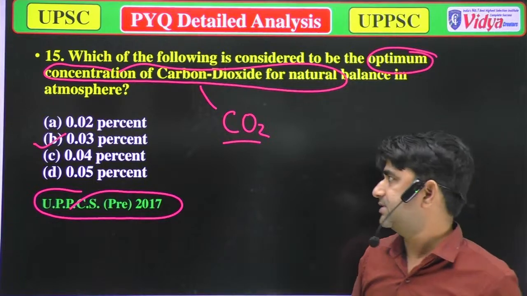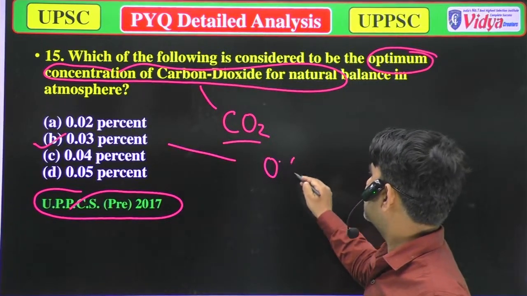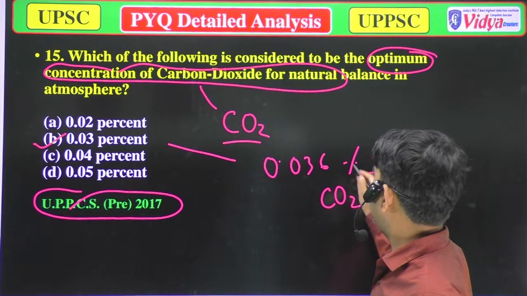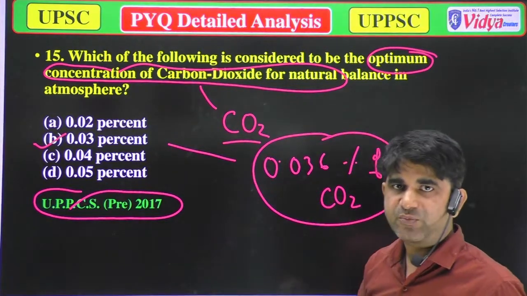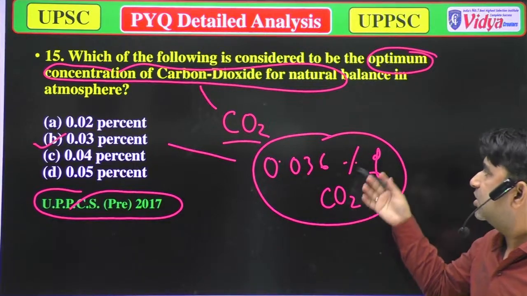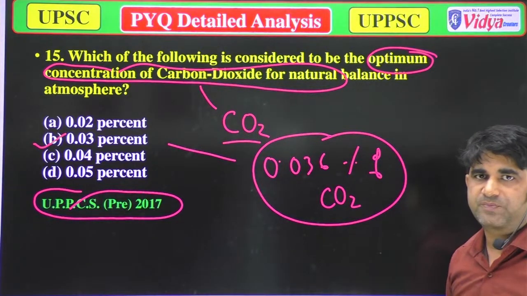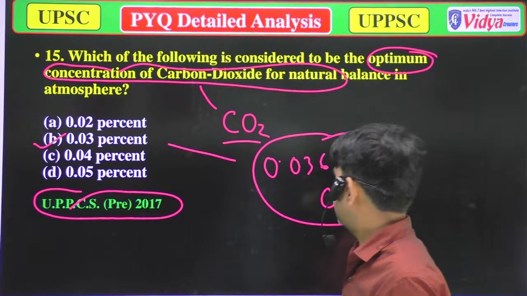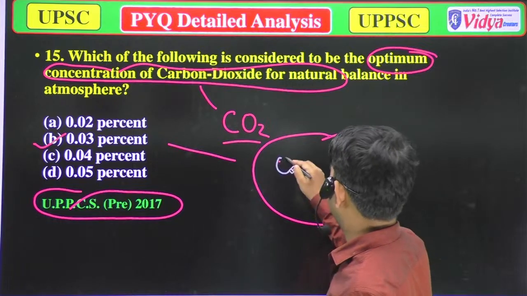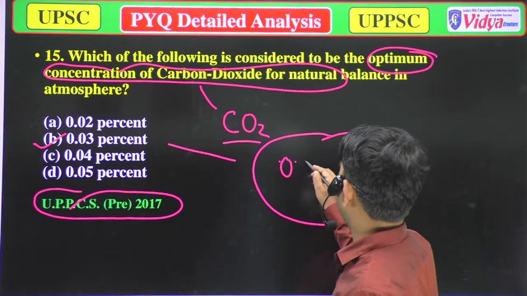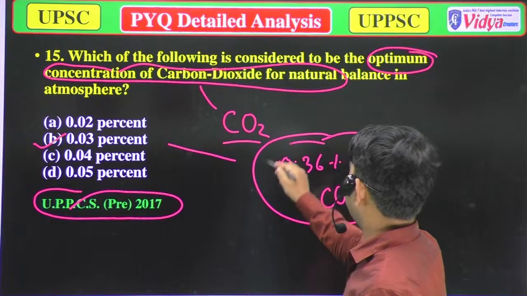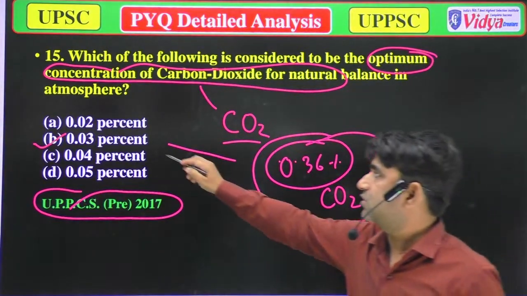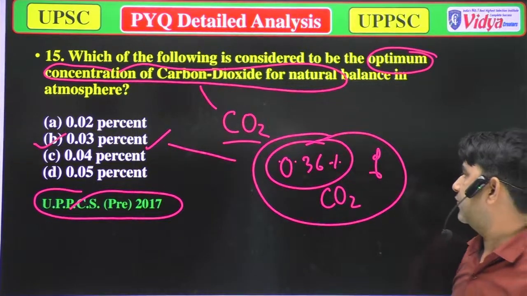Till today, about 0.036% of CO2 is found in the atmosphere. Sorry, I said 0.06 earlier, that was wrong. It is 0.036%, and if its level decreases, it will be very harmful for the environment. Now we'll move to the next question.